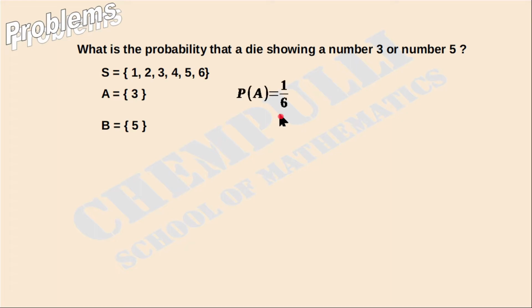Okay, then we can find P of A. What is P of A? P of A is equal to only one number here. Then P of A is equal to 1 over, then total how many outcomes are there? 6. 1 over 6.